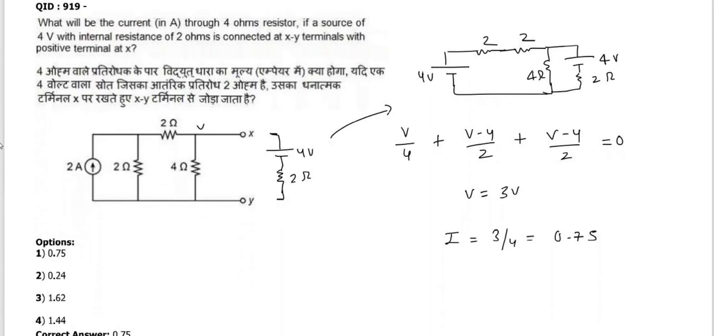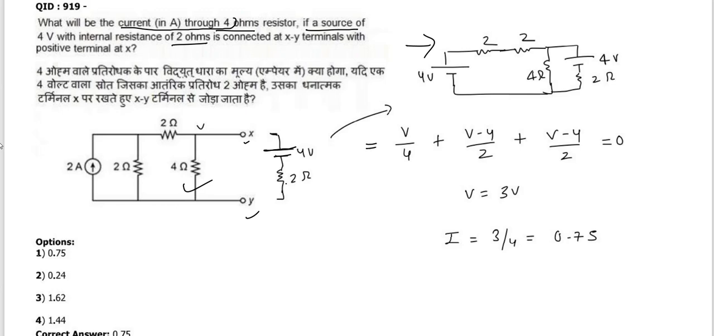Next question is, what will be the value of the current through 4 ohm resistor? Where is the 4 ohm? Here. If a source of 4 volt with internal resistance of 2 ohm is connected at X or Y terminals, the question is saying if we connect the 4 volt battery with 2 ohm internal resistance, then what will be the value of current through 4 ohm? So here is the circuit, 4 volt ki battery and 2 ohm, and 4 ohm.